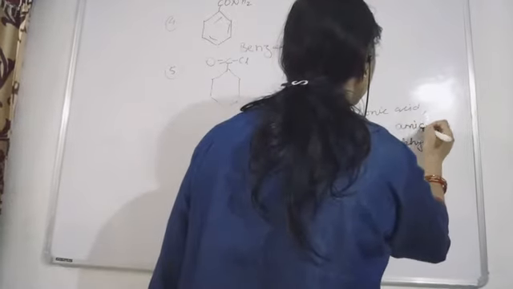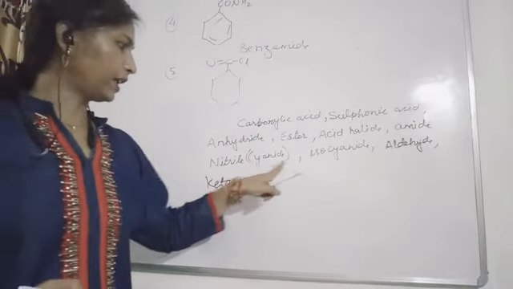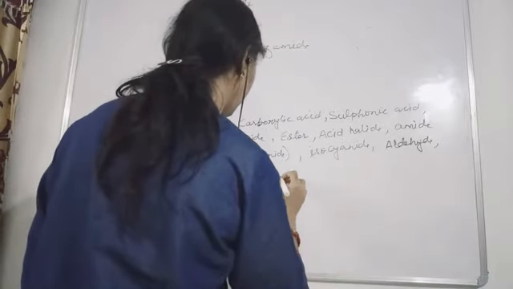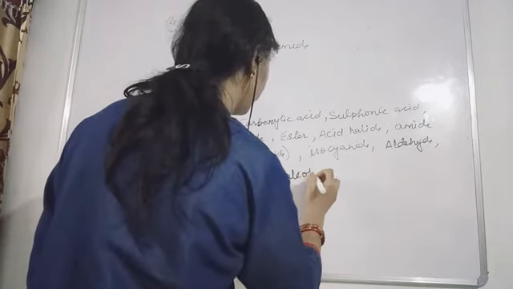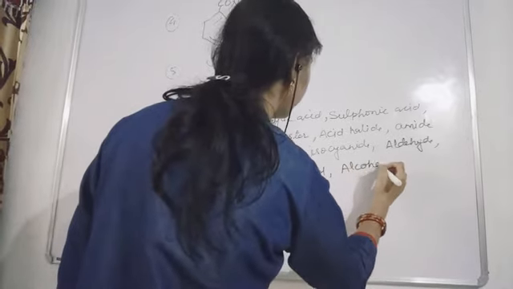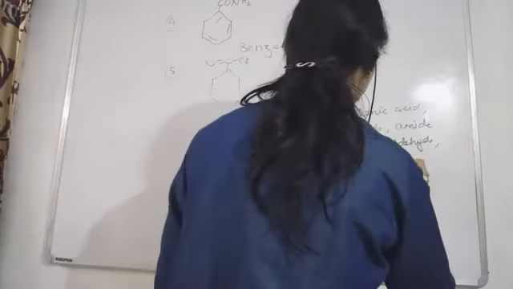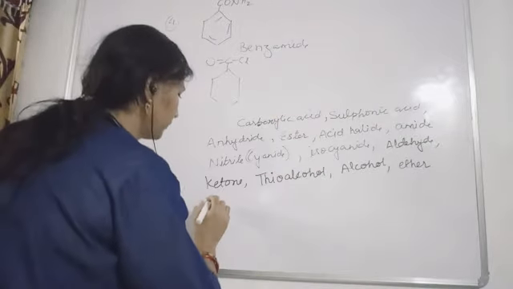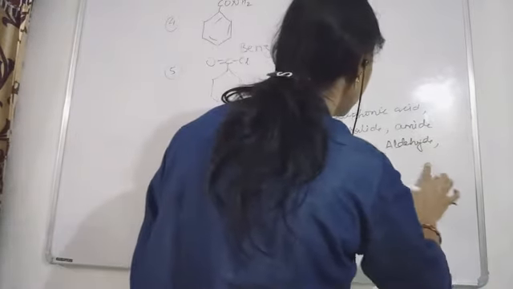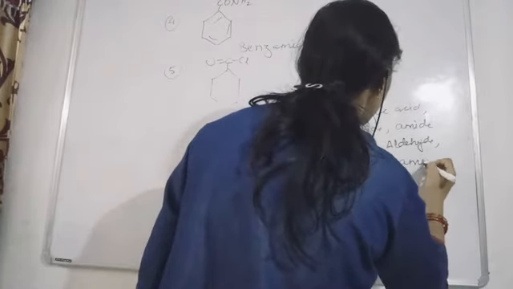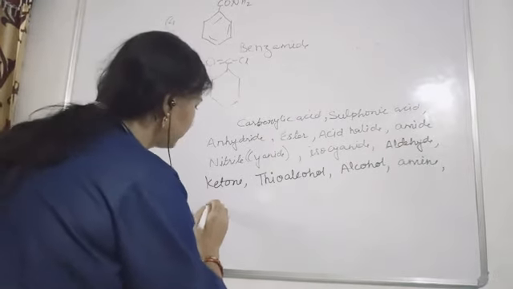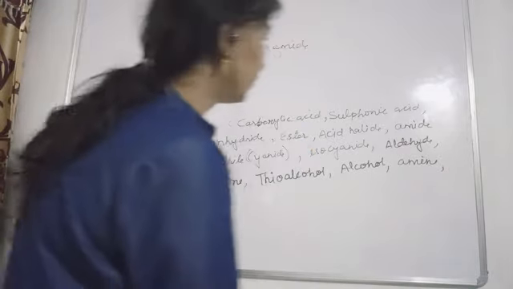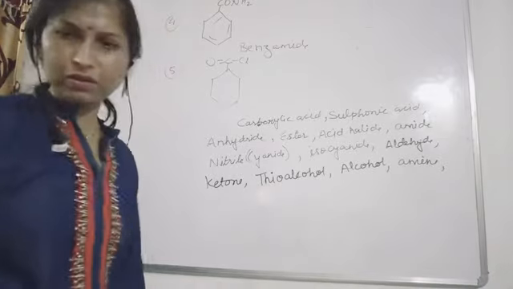Amide group also. Okay, amide, then nitrile, cyanide, isocyanide, aldehyde, then thioalcohol, then ether, before this ether, amine group, amino, okay, then alcohol, then thioalcohol, sorry.